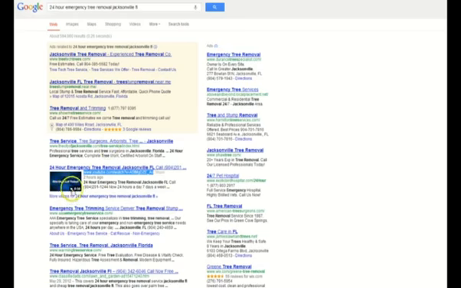So what we've done so far is I dove into a niche in a large city with a passionate or emergency type situation. It could be the best, like the best tree removal, Jacksonville. But I went with emergency because people searching for the best may be shopping around more, whereas if it's an emergency, tree in your house, you want to call somebody. You don't want to shop around when you've got this tree in your house or in your yard or whatever.